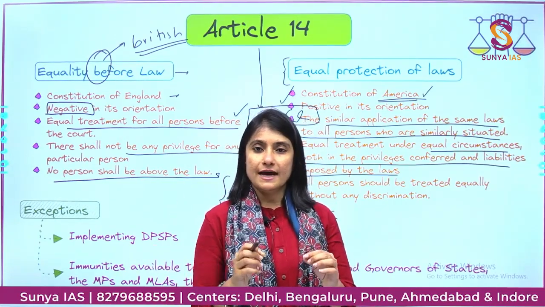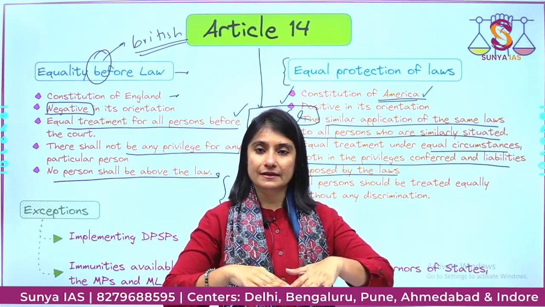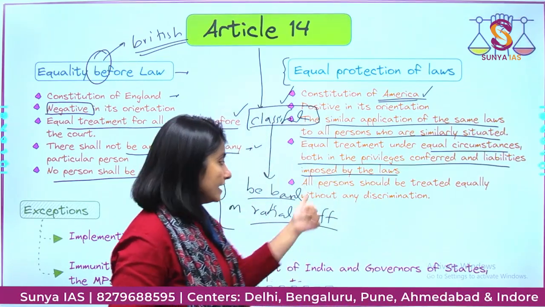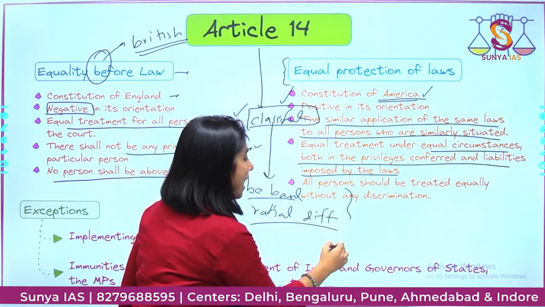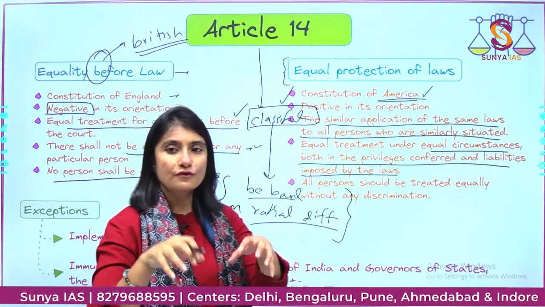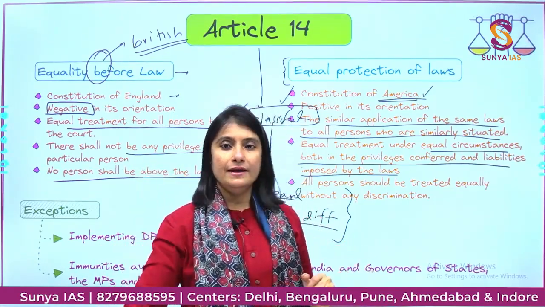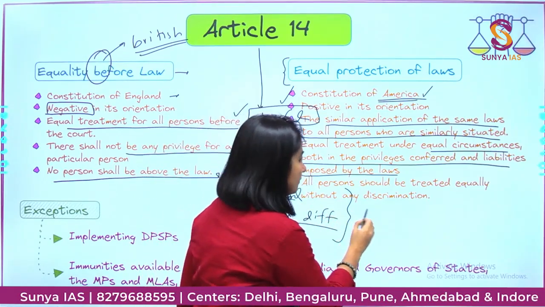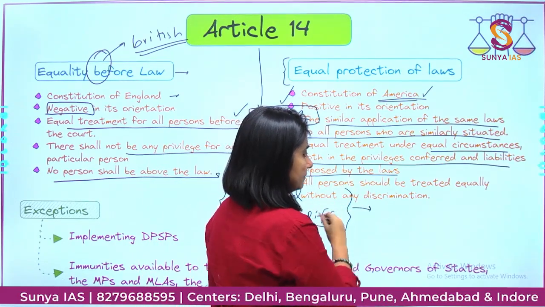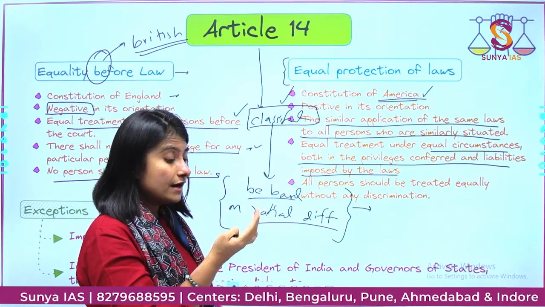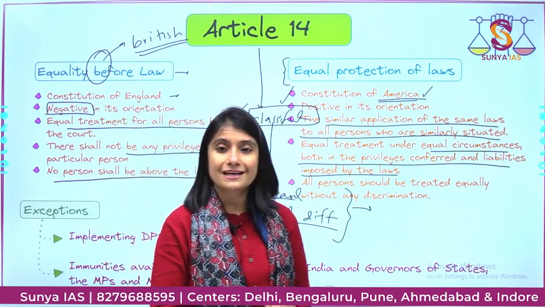Now it means that when you are treating likes alike and unlikes unlikely, then what is the basis on which you are differentiating people? So now let's step ahead and think what could be the difference. Here we could treat people who are from the weaker section of the society differently.